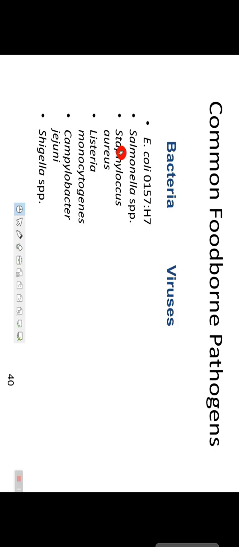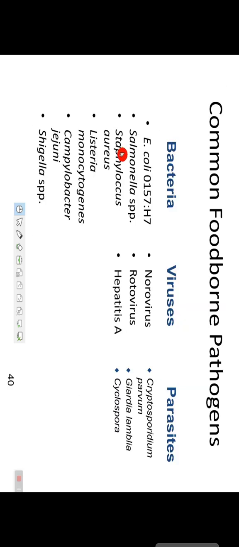Common foodborne pathogens. Among bacteria, the pathogens are E. coli, Salmonella species, Staphylococcus, Shigella. These are bacteria. Viruses: norovirus, rotavirus, hepatitis. Parasites: Giardia, Cyclospora, Cryptosporidium.